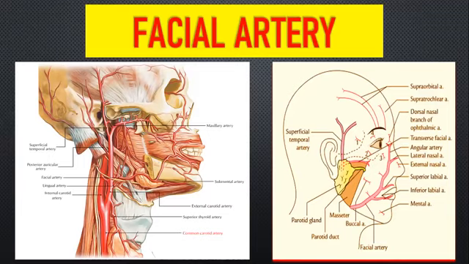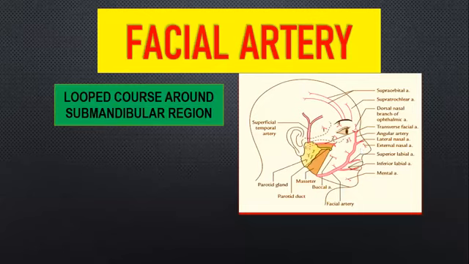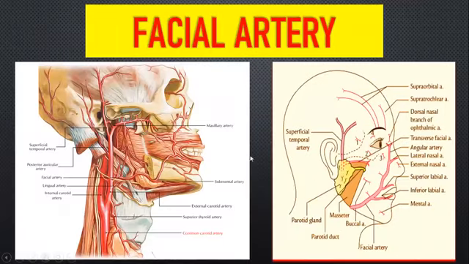Now your facial part of facial artery is very important for spotters, and you have a surface anatomy also. So this is a picture, we'll go with the flow chart. If you take the facial part, it is going to have a looped course along your submandibular region. So after a looped course along the submandibular region, it is going to ascend upwards along the antero-inferior aspect of your masseter. This is your masseter, right?